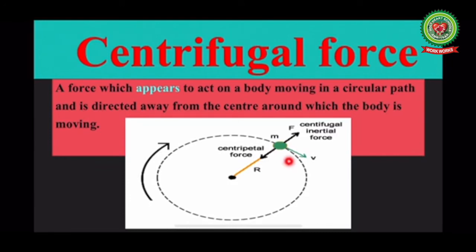When a body revolves in a circular path, centripetal force always acts on the body towards the center of the circle. This means the body is always being pulled towards the center. So, to balance this force, the concept of one more force has to come into place, and this force is known as centrifugal force. So, centrifugal force is a force which appears to act on a body moving in a circular path, and it is directed away from the center around which the body is moving. This force also acts along the radius.